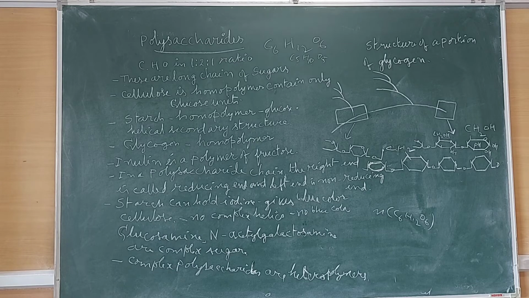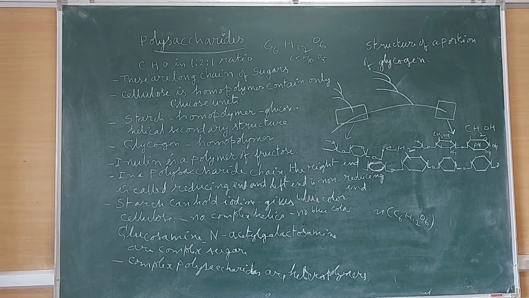In oligosaccharides, transport of carbohydrate occurs in the oligosaccharide state. Polysaccharides are not involved in transport. In oligosaccharides, storage in the oligosaccharide state is less common. In case of polysaccharides, storage occurs in the polysaccharide state. Oligosaccharides form a component of the external surface of the plasma membrane and cell coat. Polysaccharides form a component of the cell wall. Examples of oligosaccharides: sucrose, maltose, etc. Polysaccharide examples: starch, glycogen, cellulose.